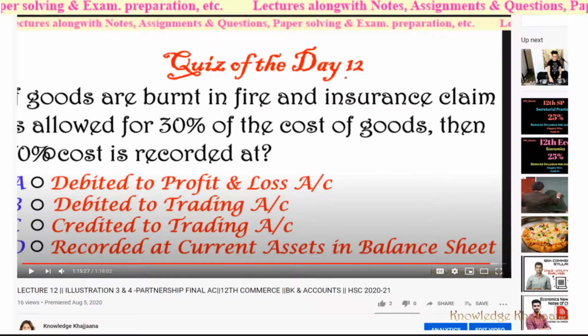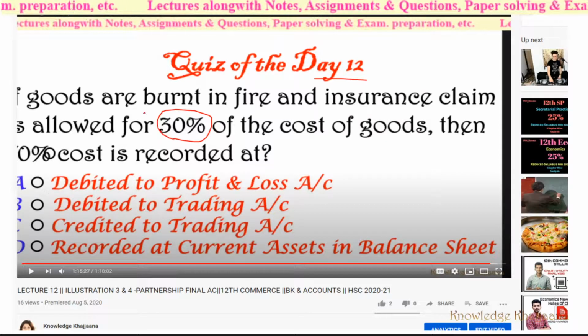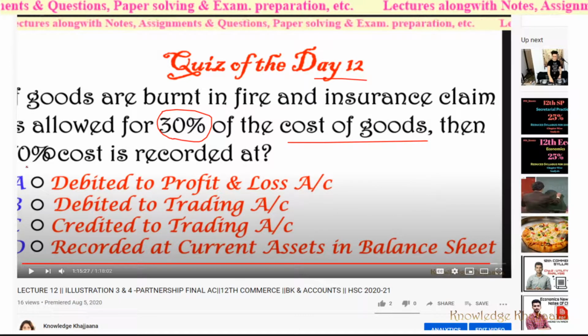In my last lecture, I had asked one quiz: in my day 12, if goods are burnt in fire, an insurance claim is allowed for 30% of the cost of the goods. Then the 70% cost is recorded at, and the options given were: is it debited to the profit and loss account, debited to trading account, credited to trading account, or recorded at current assets in balance sheet?